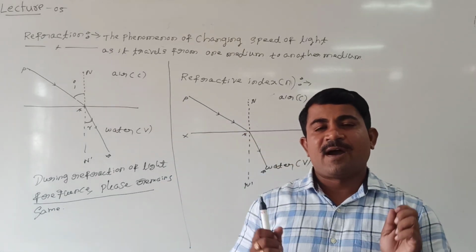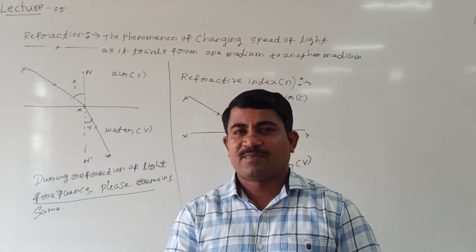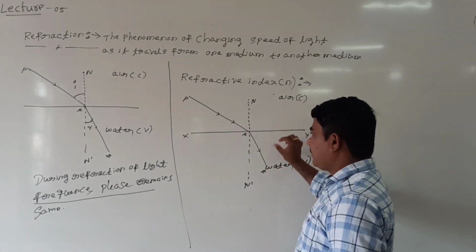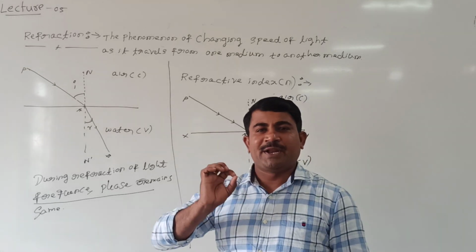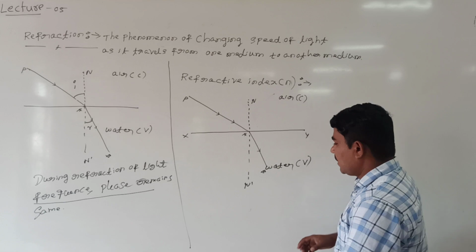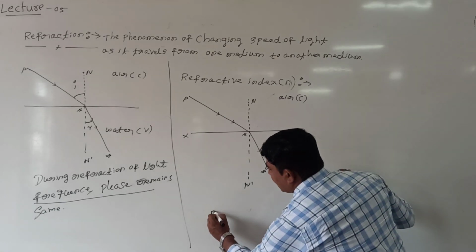The question is, how to define refractive index? Refractive index is simply the ratio of speed of light in media. Refractive index can be represented by n.